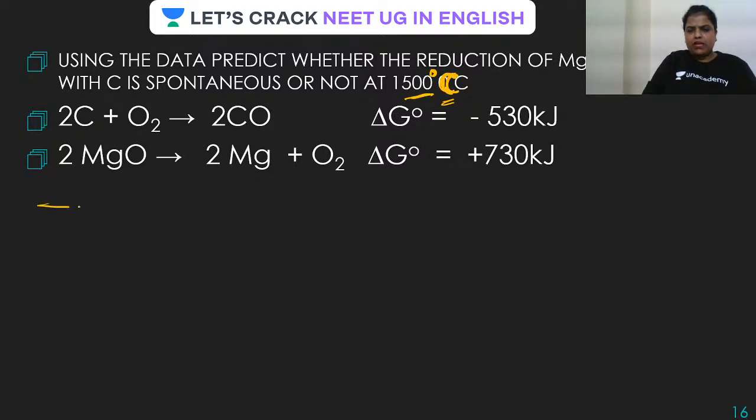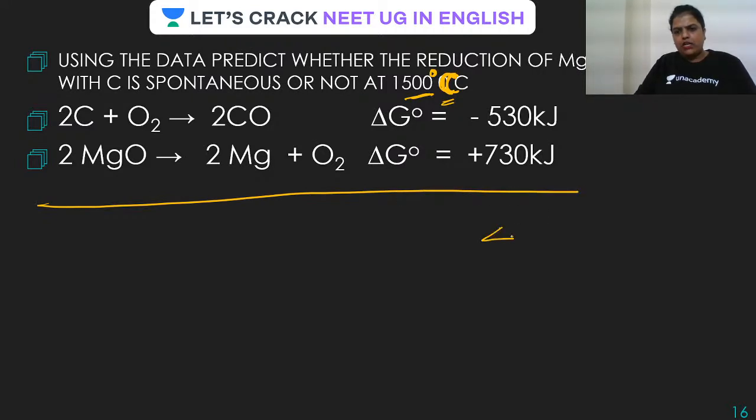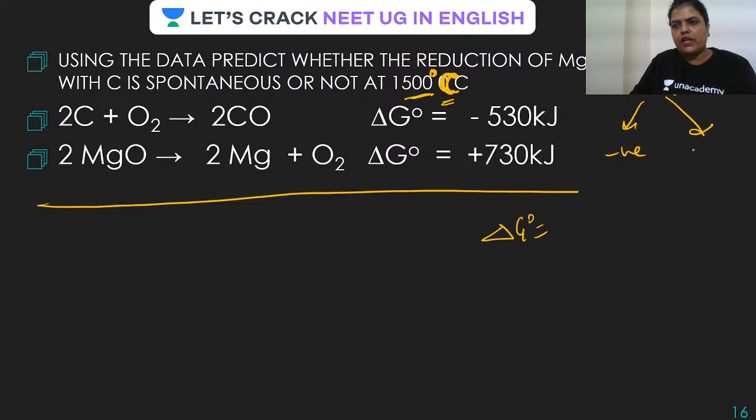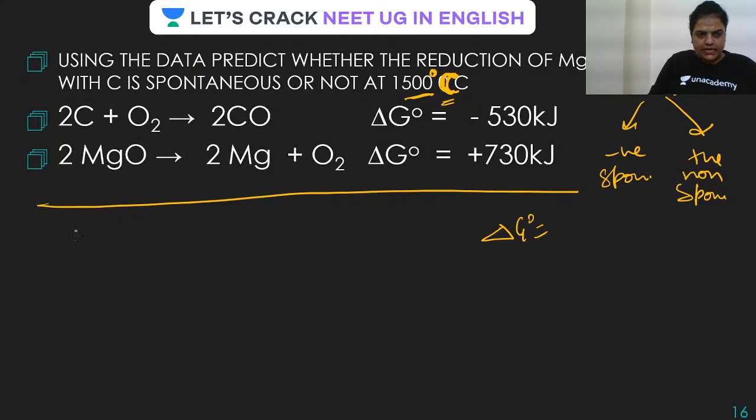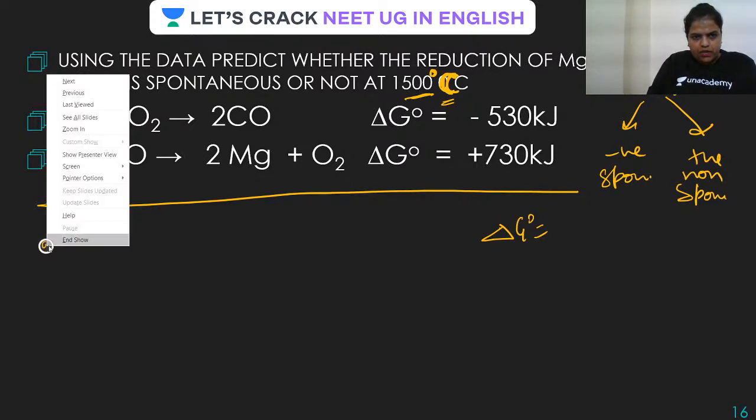It's very simple. Just look for the value of delta G naught. If delta G naught is negative, it will be spontaneous. If it is positive, it will be non-spontaneous. Very easy, guys. Here it will be spontaneous. So let us add the reaction.